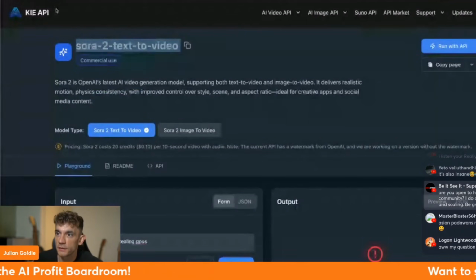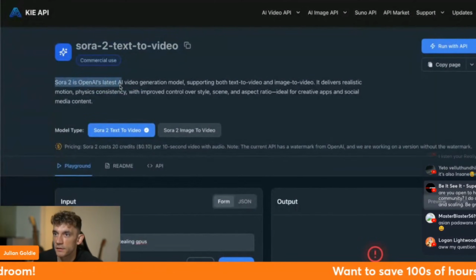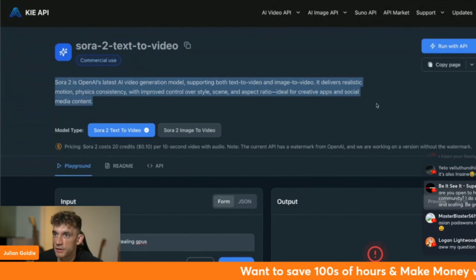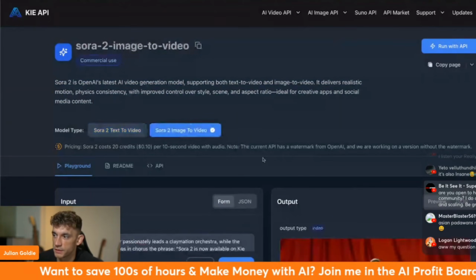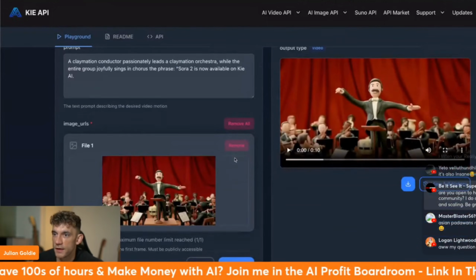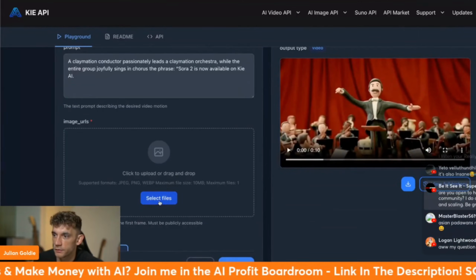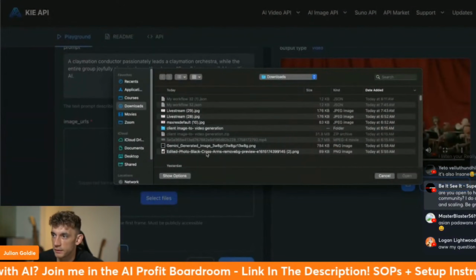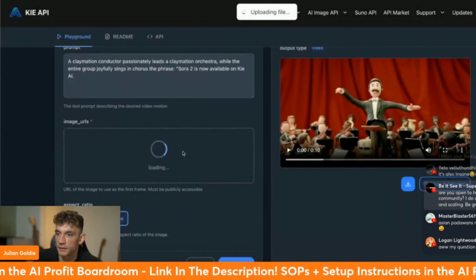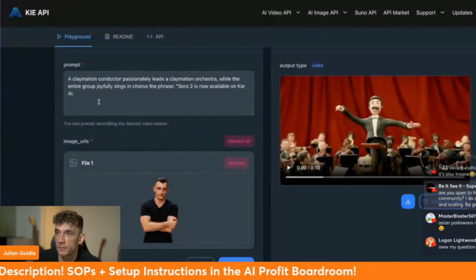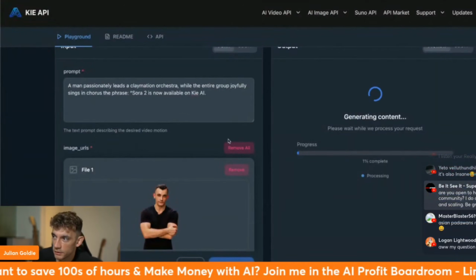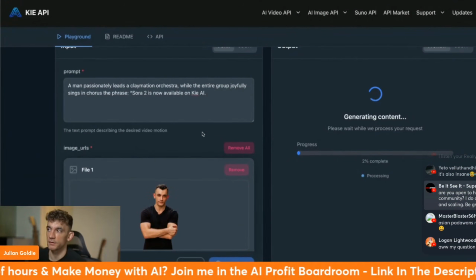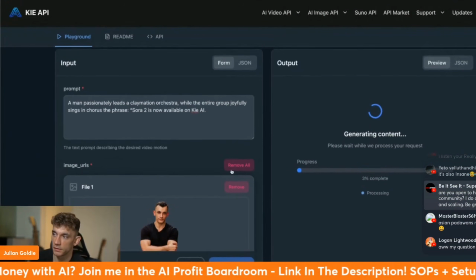And then Sora text to video. So this is basically OpenAI's latest AI video generation model. And you can switch between text to video or image to video. Let's try that and see if that actually works. I'm not too hopeful, to be honest, because it is breaking sometimes, but I've shown you that it does work today. So I've uploaded this image. Let's try that. Probably going to fail, considering all the other failures I've seen so far. But let's see if it works or not.